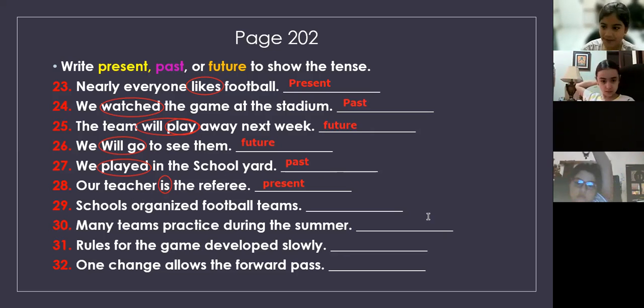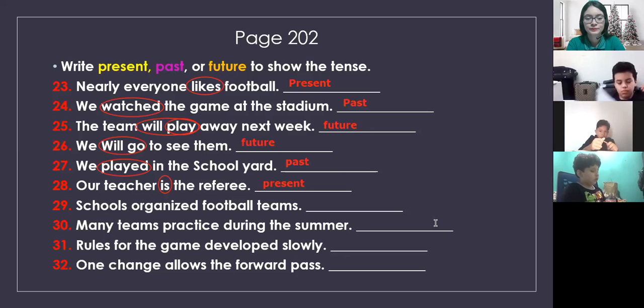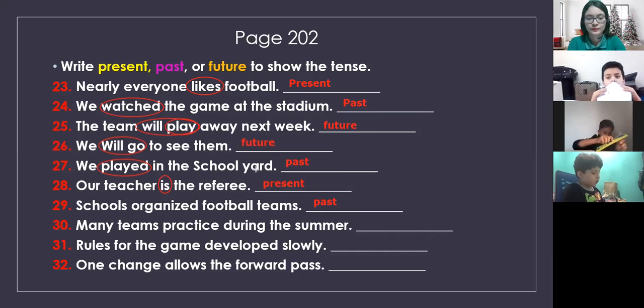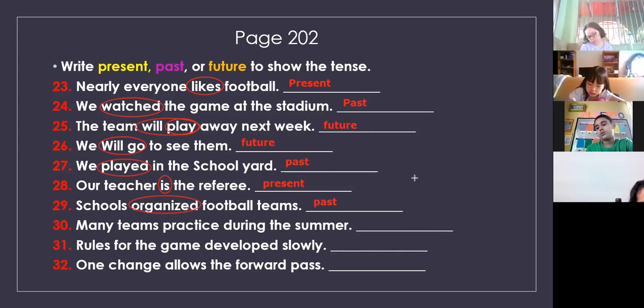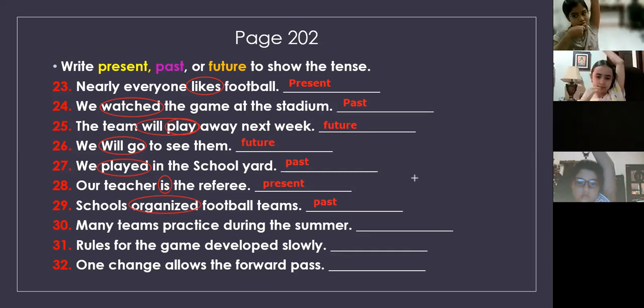Let's see, Isabella, 29. Schools organize football teams. Past. It's a past. What is the verb? Organize. Excellent. How do you know that it's in past, that verb? Because it has an ED. Excellent. You say it. ED at the end, so that is the verb.